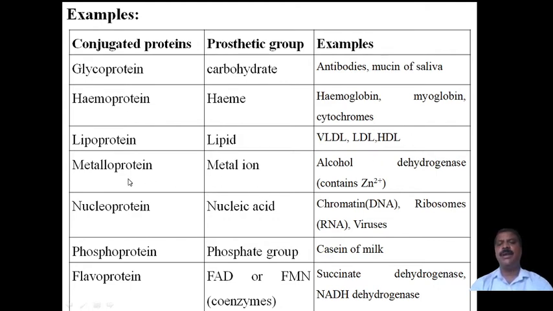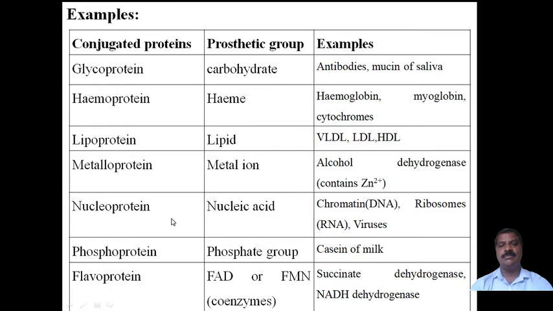Now next, metalloprotein. In a metalloprotein, the prosthetic group is a metal ion, any metal ion. An example here is alcohol dehydrogenase. Alcohol dehydrogenase contains a zinc plus 2 ion, which is the metal ion, along with the protein part, and this is called a metalloprotein.